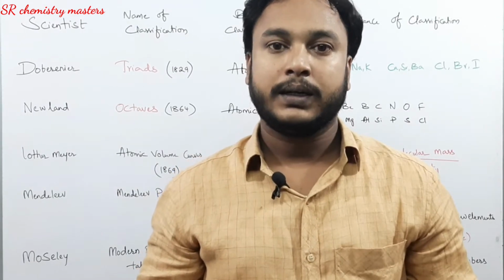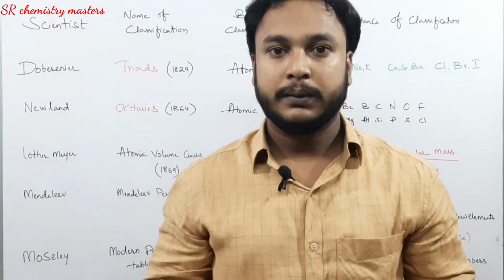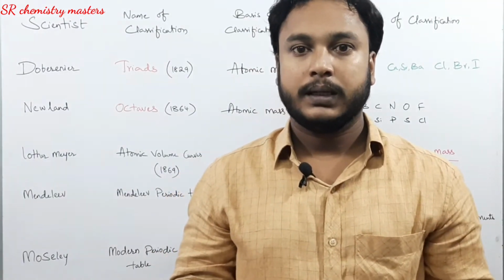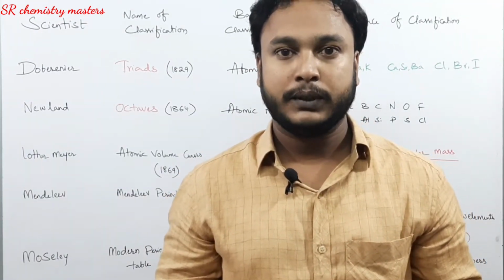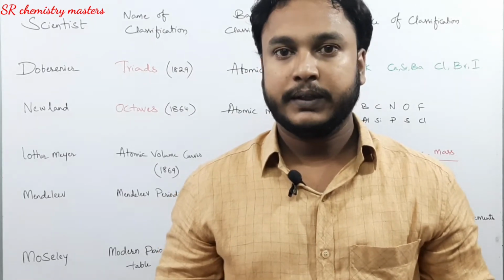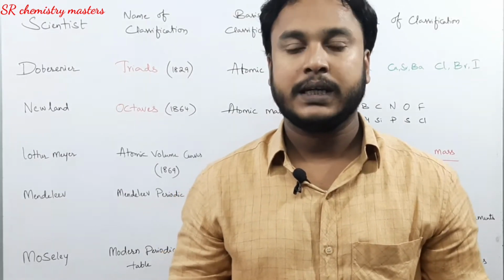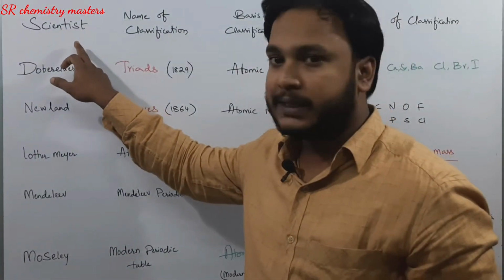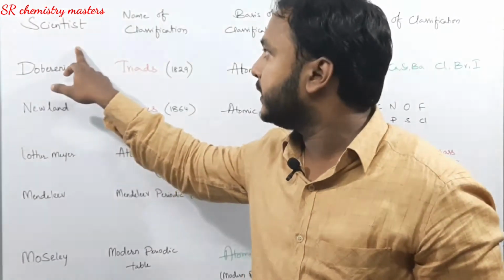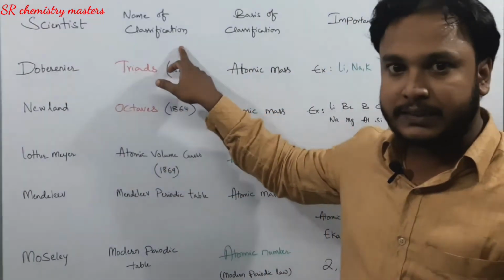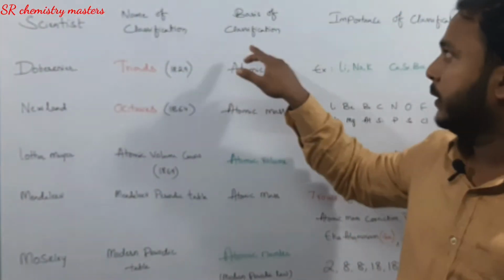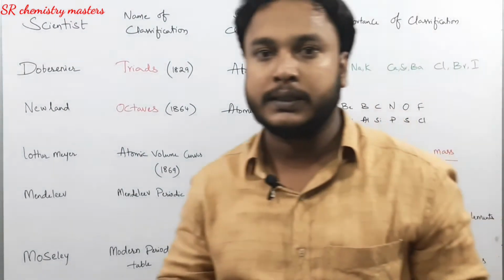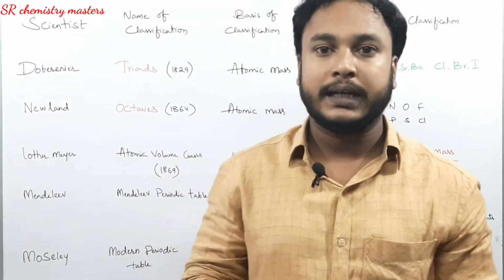Let us see what the different types of periodic tables classified till now are. Here we have prepared a tabular form so that it will be easy for you to understand. In this table, the first box is the name of the scientist, the second box the name of the classification, the third box the basis of the classification, and the fourth box is the importance or significance of the classification.